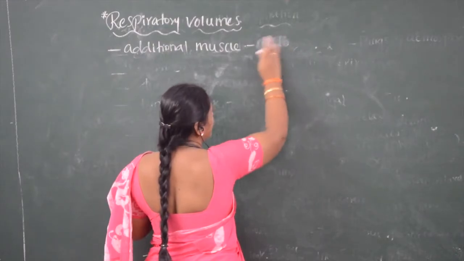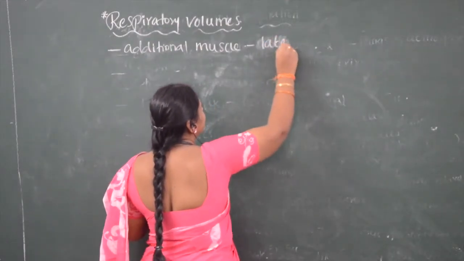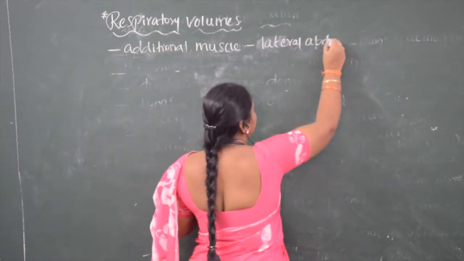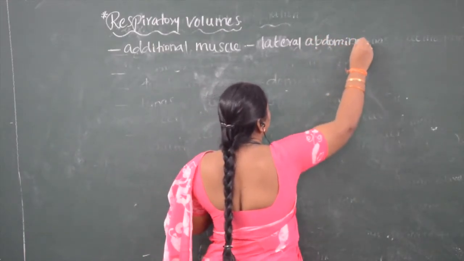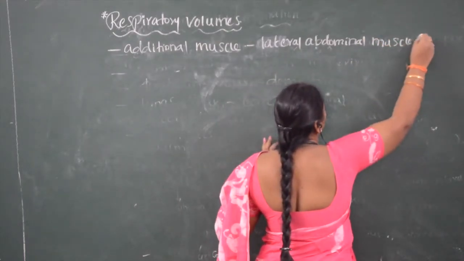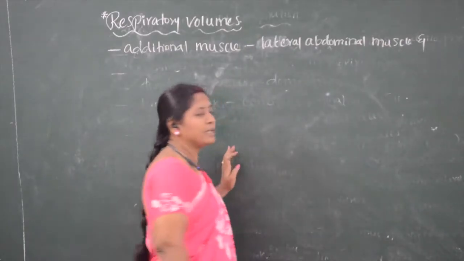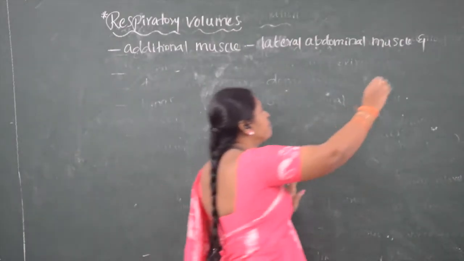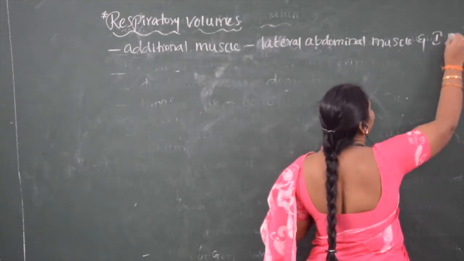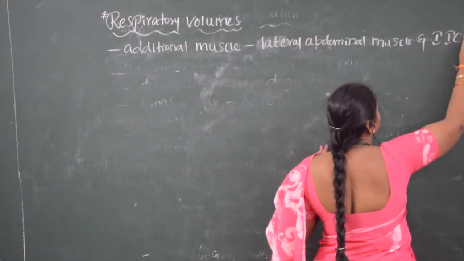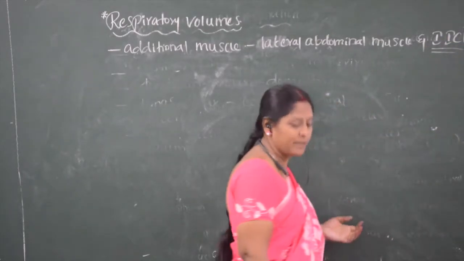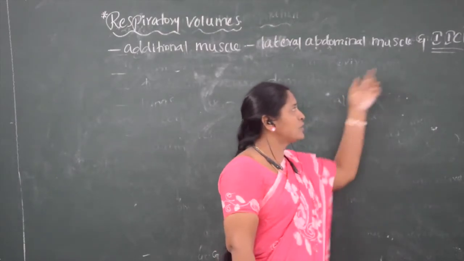Abdominal. Which abdominal muscles? Lateral abdominal muscles. One is with the lateral abdominal muscle, and another one is the internal intercostal muscles. Already I have said, while talking about the intercostal muscles, that intercostal muscles are of two